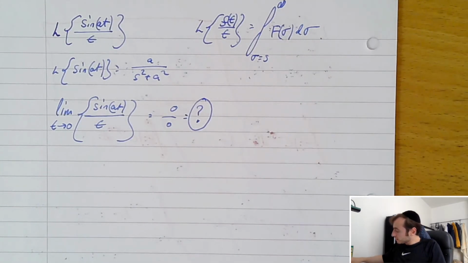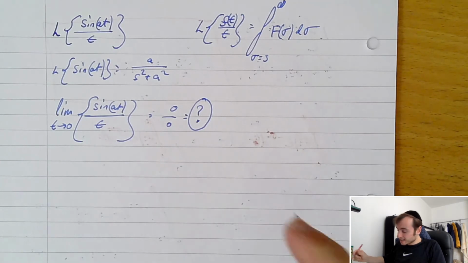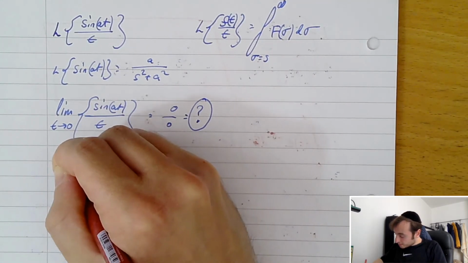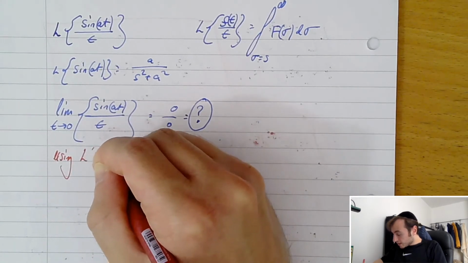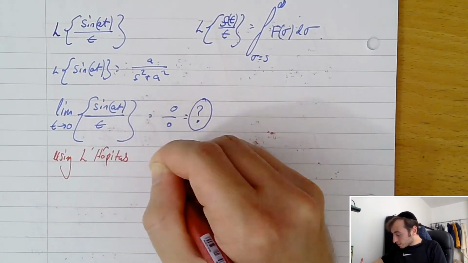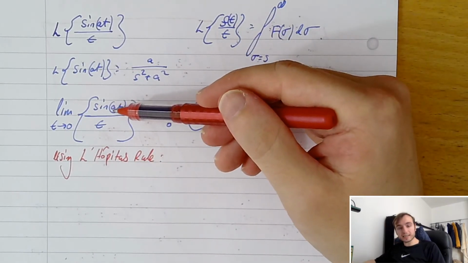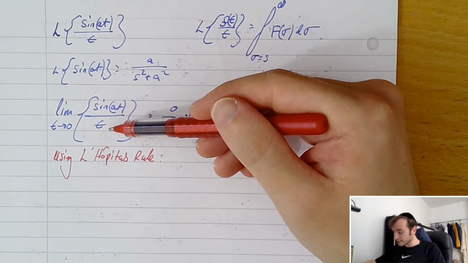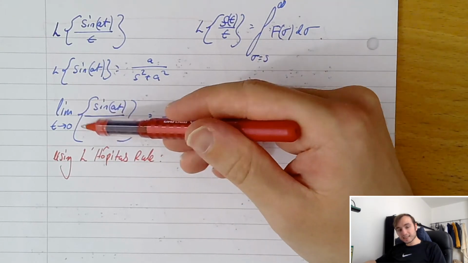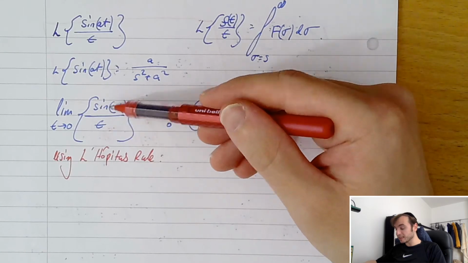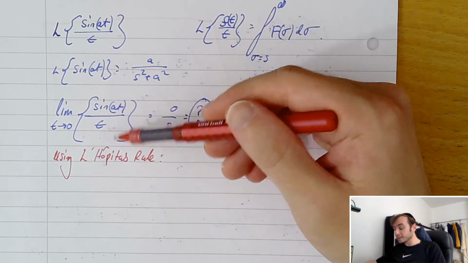L'Hopital's rule. I'll put that in red to find out if a limit actually exists. So we can say, just underneath here, using L'Hopital's rule, what we do is that we differentiate the numerator and we differentiate the denominator, and then we test the limit for t as t tends to 0. And if a limit does exist, then we can assume that there's a limit that exists in the regular case of f of t on t.